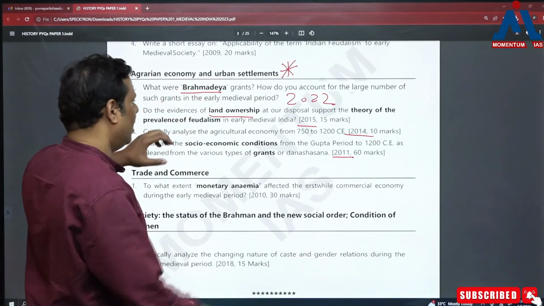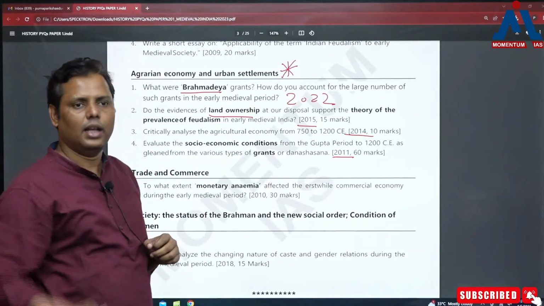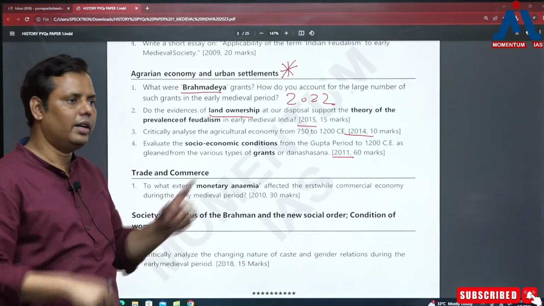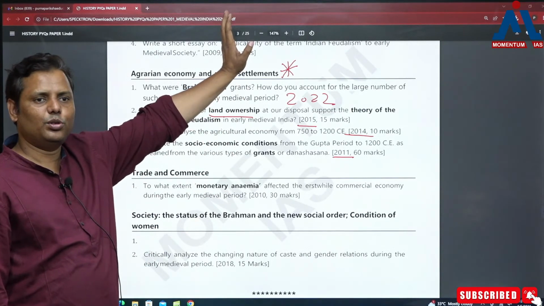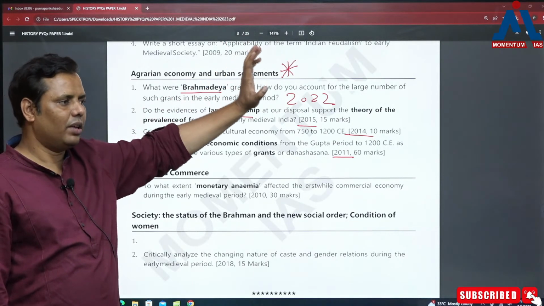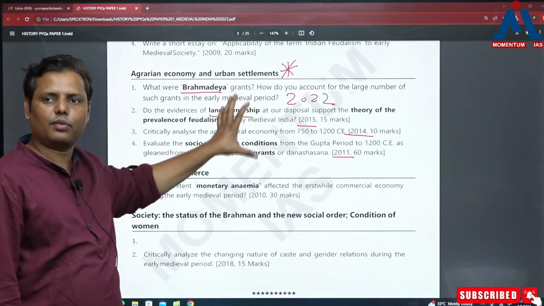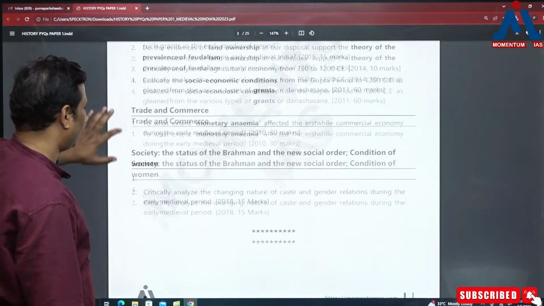Don't try to compare it with the number of questions which have been asked. I am telling you that over the period the number of questions from this part are definitely going to increase, as it has really become important. So maybe when it comes to the Cholas, they are not going to ask a question every year. Maybe that gap will continue, but here the number of questions will increase, I am telling you categorically, you have to keep this in mind, okay?